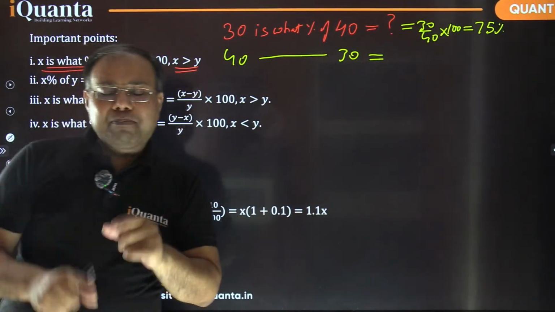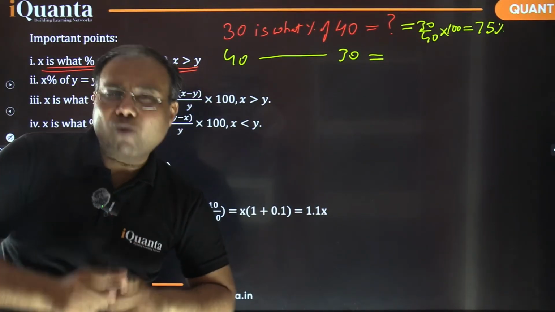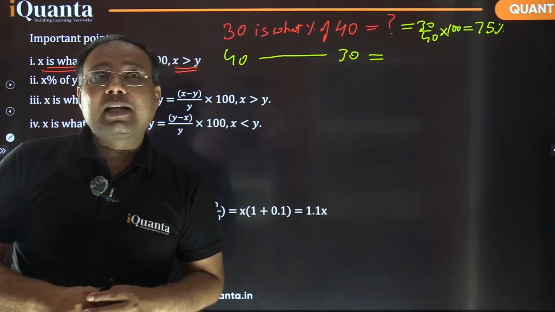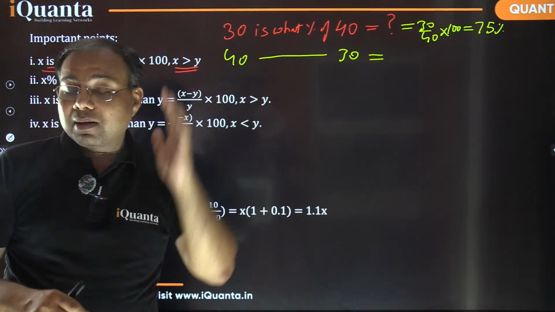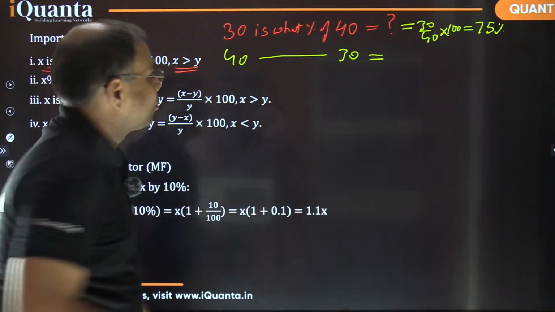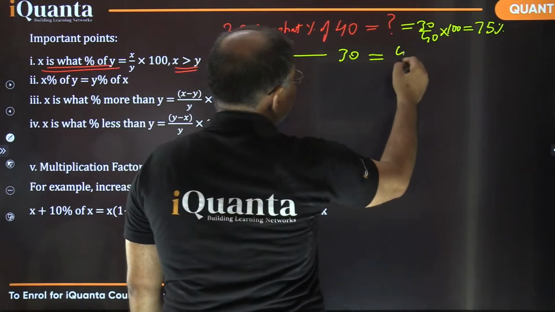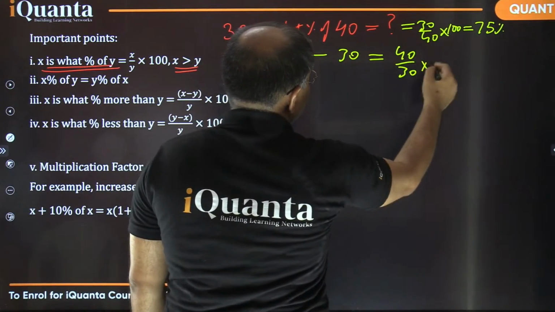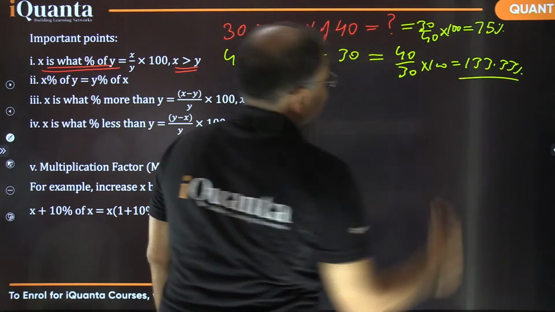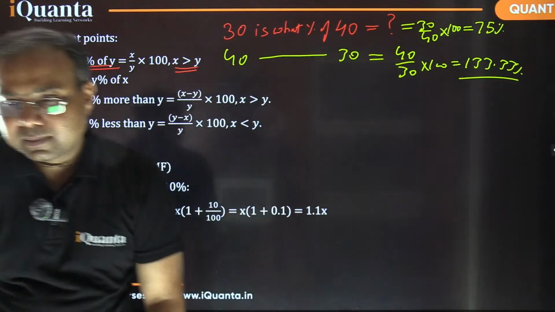Remember that percentages are not bound by 100. Sometimes people make this mistake that it cannot go beyond 100%. Percentages can be more than 100% also, right? So this is 4 by 3 basically. So 40 by 30 into 100 comes out to be 133.33%. Okay?